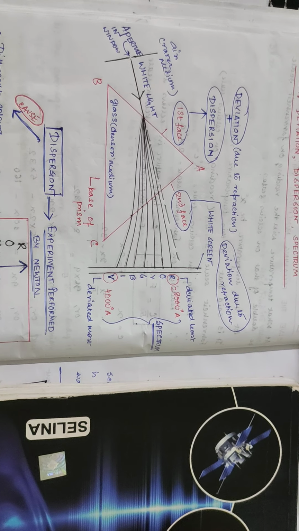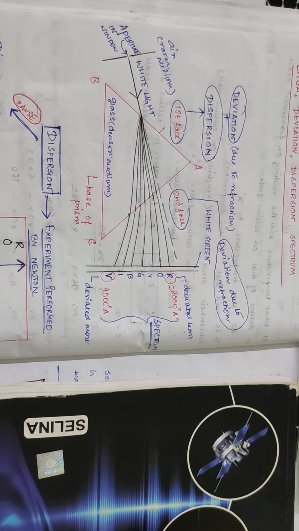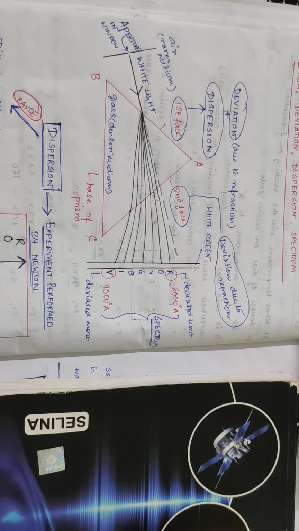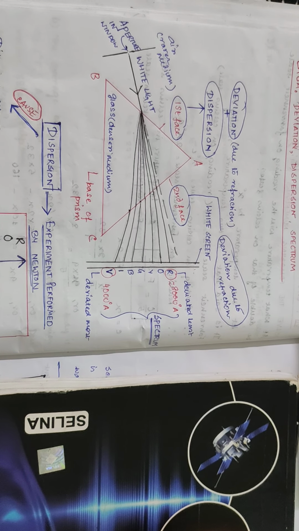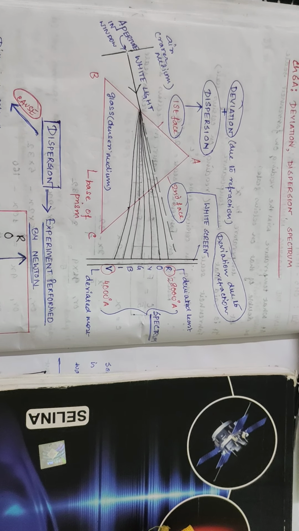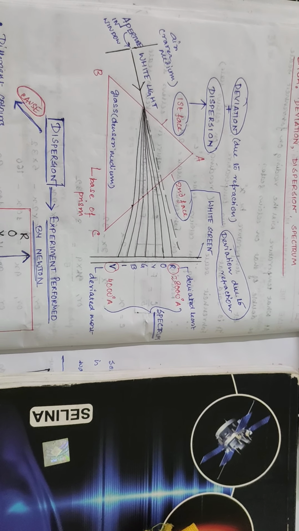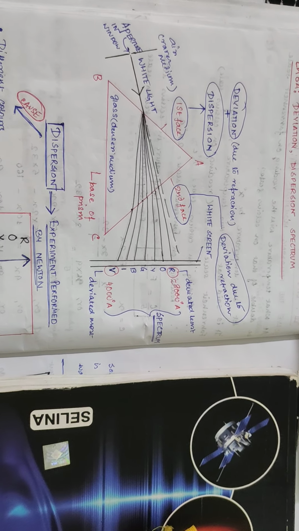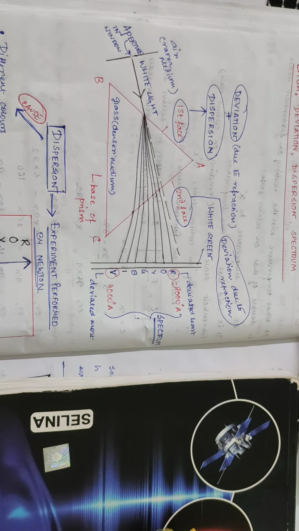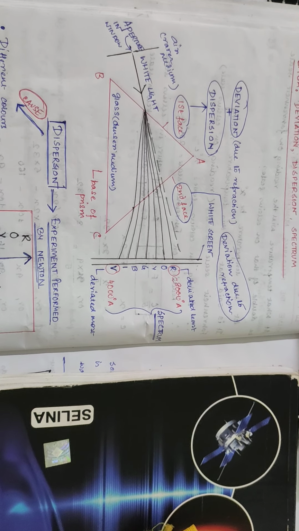Now what was the background of this experiment? Why did he all of a sudden perform this experiment? Newton was studying a few images of some heavenly bodies, some celestial bodies, with the help of a lens. He found that after refraction of white light, different colors formed at the edges of the lens.